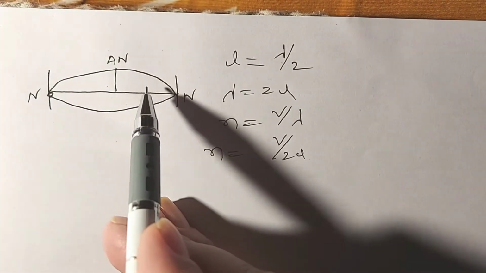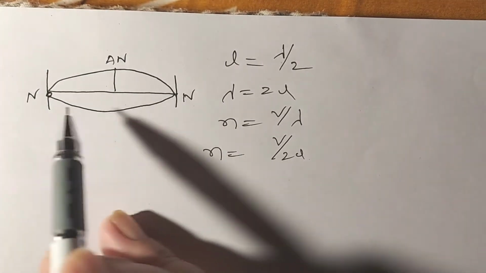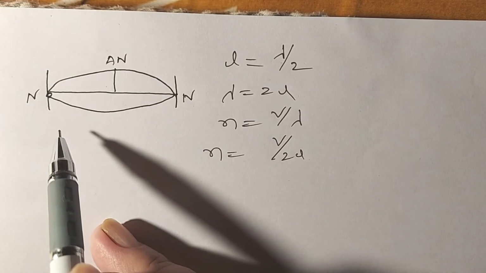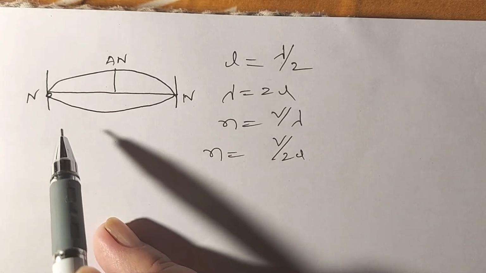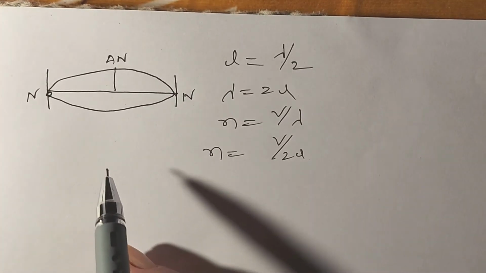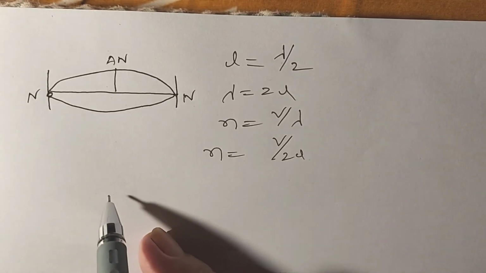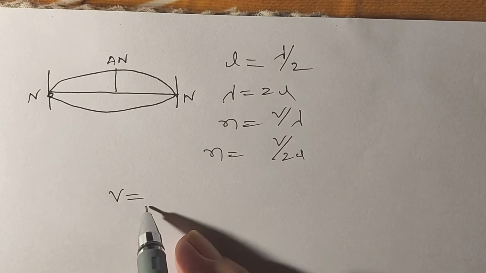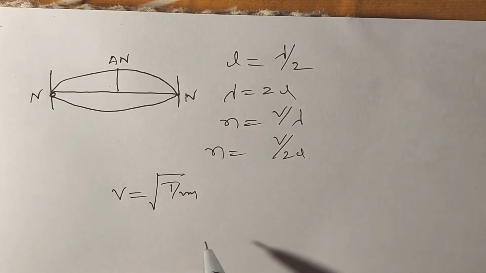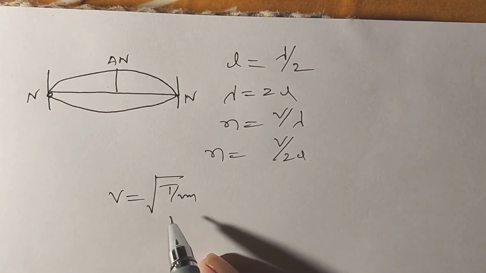Here we know that these are two transverse waves. They are traveling in opposite directions and they superimpose on each other. So, in strings, transverse stationary waves are formed. Now, we are going to calculate the velocity of these transverse waves. The velocity of a transverse wave is square root of T by m, where T is the tension developed in the string.